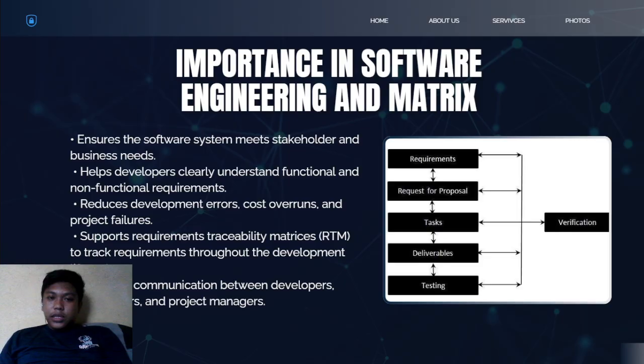So the second one, it helps the developers clearly understand both the functional and non-functional requirements, which are essential for designing and developing the system correctly.